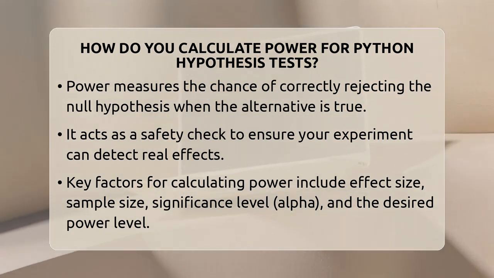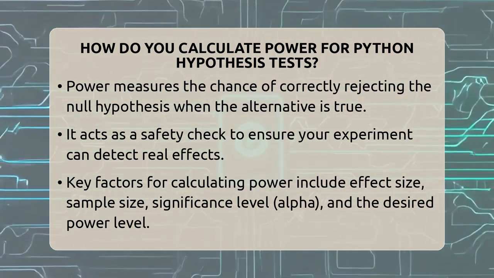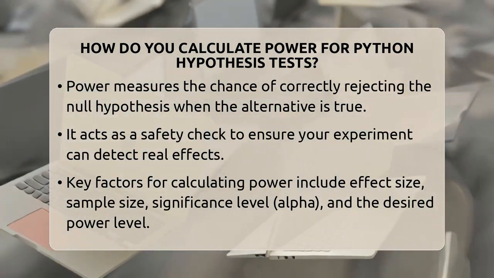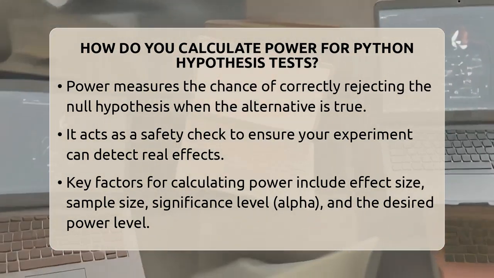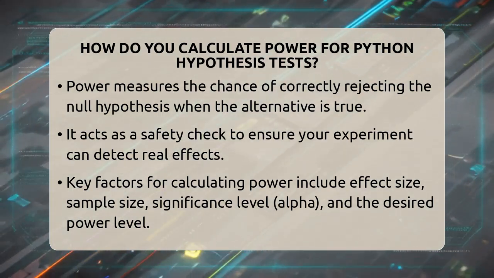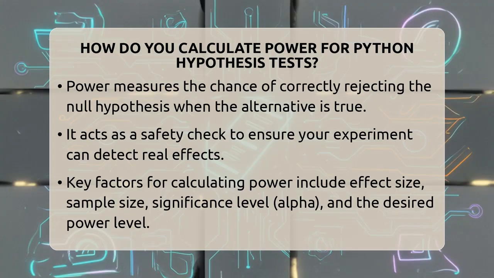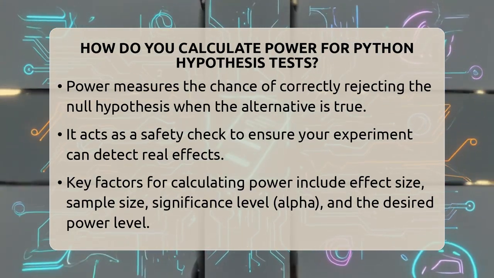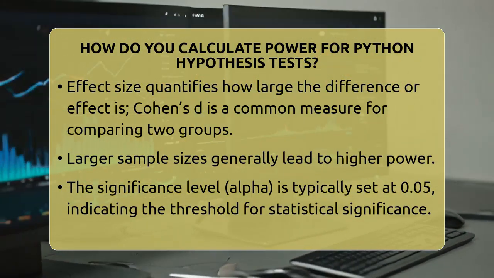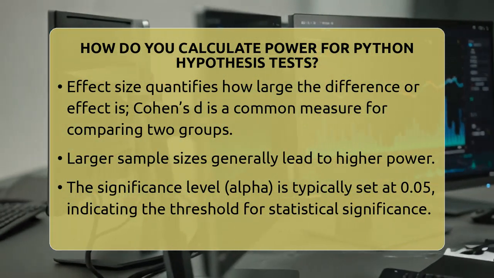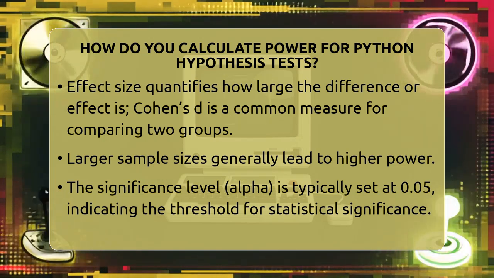To figure out the power in Python, you need to know a few key things. First is the effect size, which measures how big the difference or effect you're trying to detect really is. For example, if you're comparing two groups, Cohen's d is a common effect size. It's calculated by taking the difference between the two group means and dividing it by the pooled standard deviation. Next is the sample size, which is how many observations or participants you have. Larger sample sizes generally increase the power.